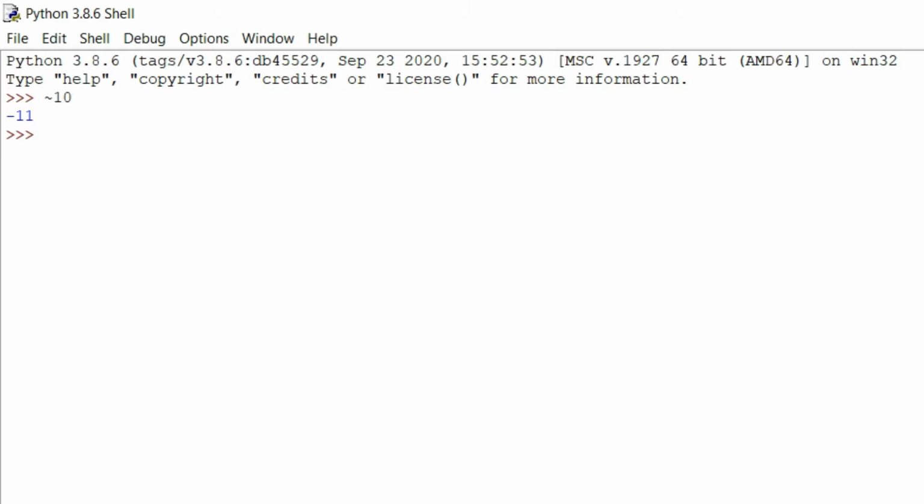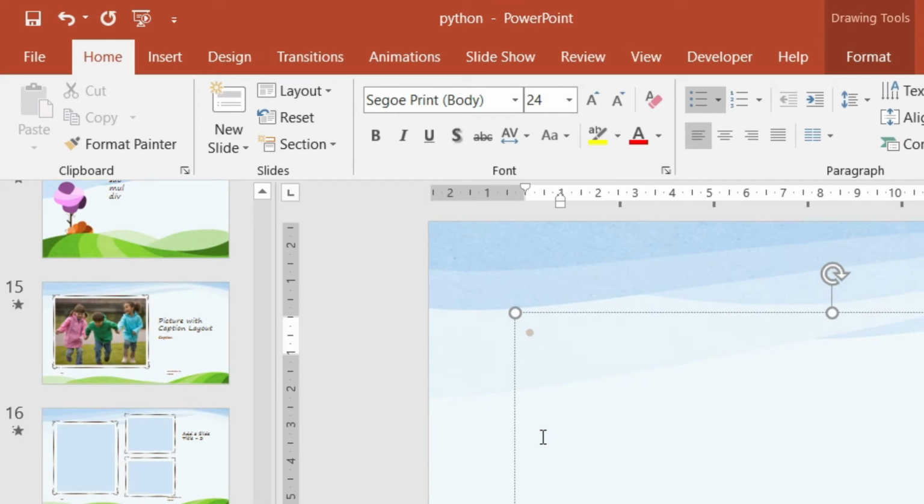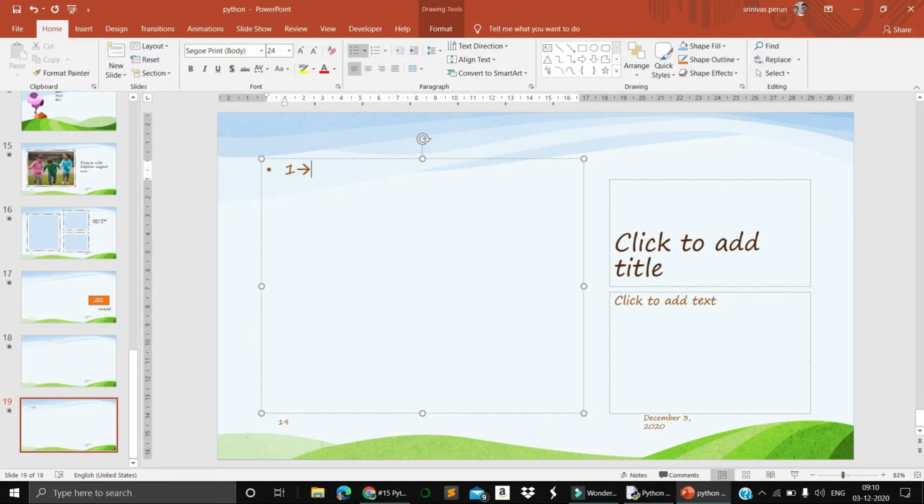Let's talk about this one. What is the complement of 1? The complement of 1 is 0. The complement of 0 is 1. So what is the binary format of 8? We can write 8 in binary as 1000.